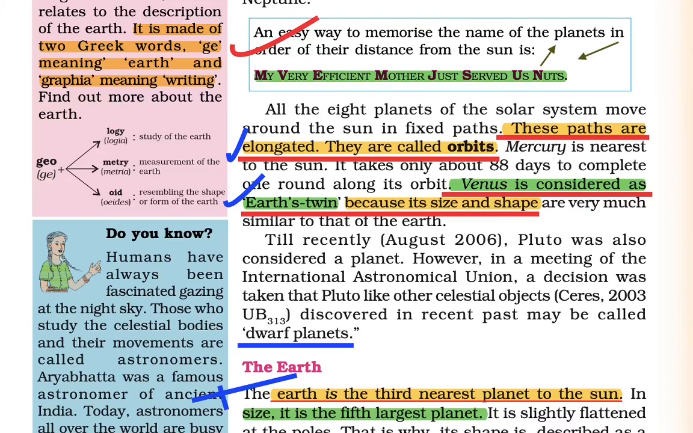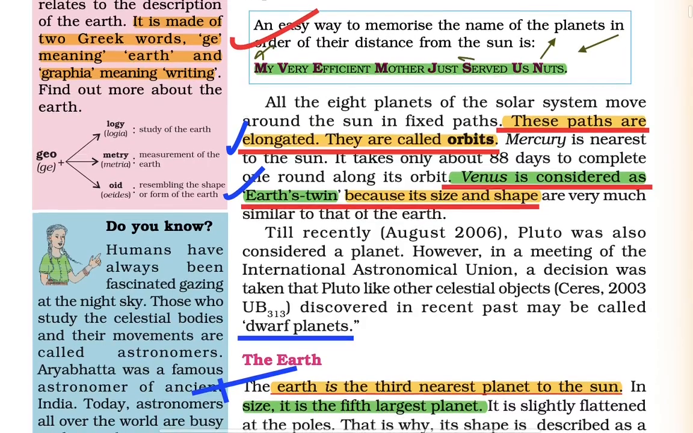Then we have Saturn, which seems to have the greatest number of moons. Then we have Mercury, which takes the lowest number of days to revolve around the sun. Then we have Earth and Mars. They both take about 1 day to spin on their axis.